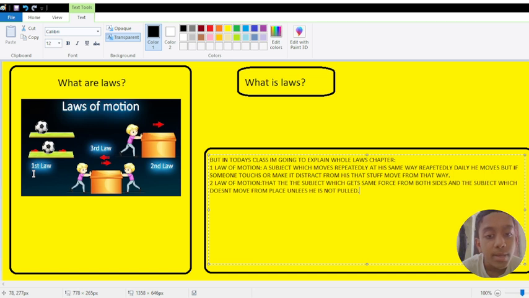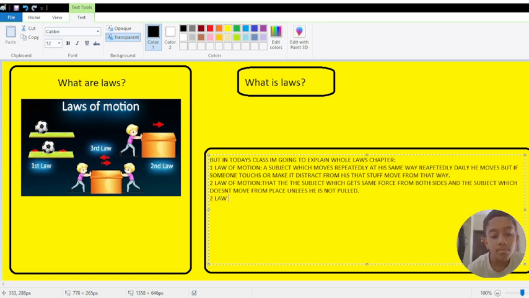You can see here, for example, if we keep a box up here, and one person stands here and one person stands here, when they push from both sides, the box will stay in the middle. But when one person doesn't push, the box will go to that side. And when the person pushes from this side, the box will go to that side. So it is called the third law of motion.